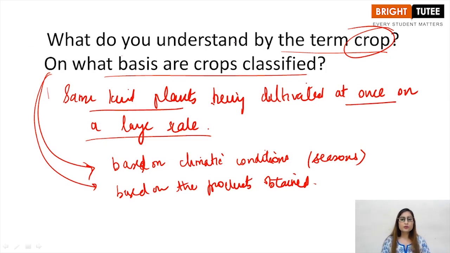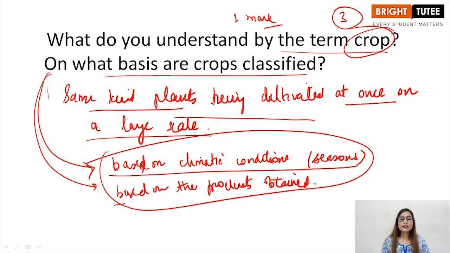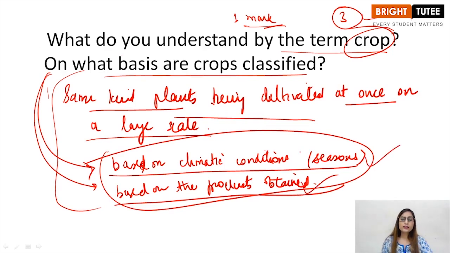This, students, was basically a 1 mark question in which you have to give the definition, and half mark is for this classification. If this comes as a 3 mark question, then you will have to detail the classification as well, right? In the next questions we will be understanding the classification also. But if it is a 1 mark question, you will write this much only. If it is a 3 mark question, you will provide detail for the classification as well.